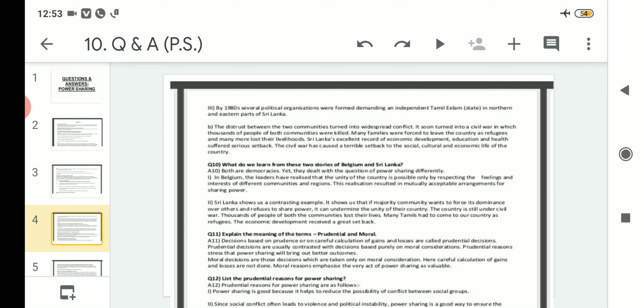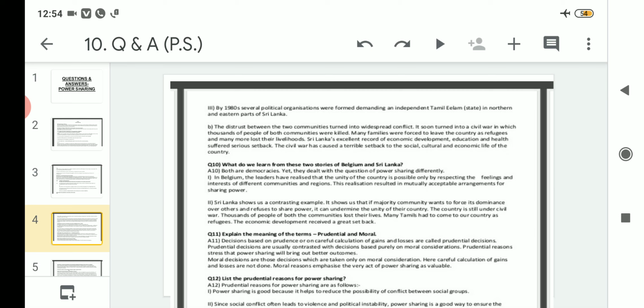So as a result, what happened? After protesting, after demanding a separate state, a kind of civil war started between the government side and the Tamils. And in this civil war, many people lost their lives. Thousands of people were forced to leave the country and live as refugees.